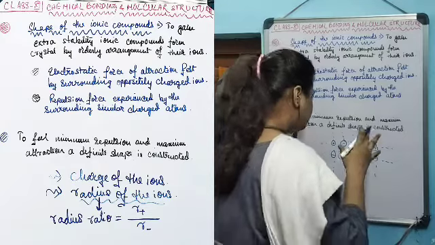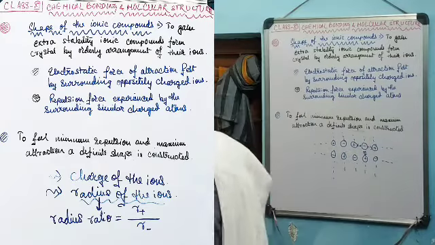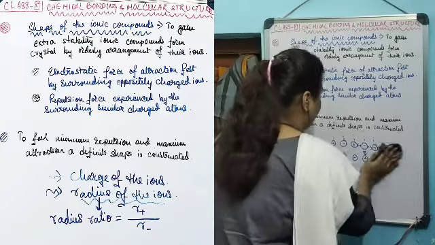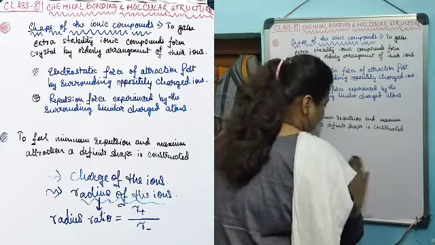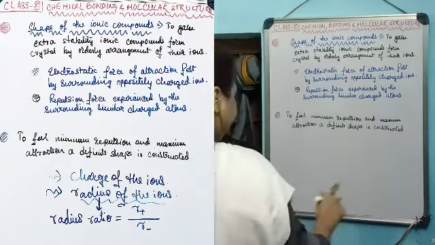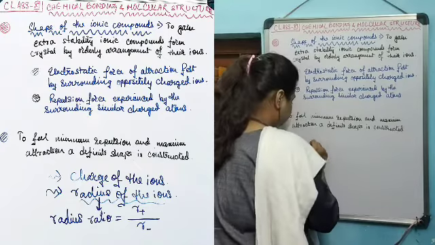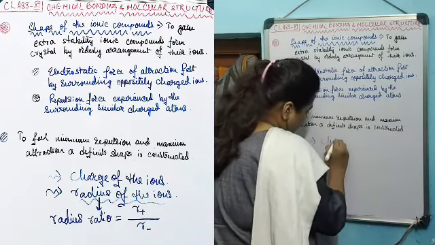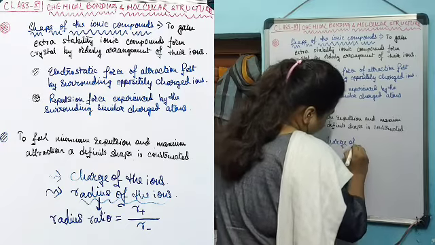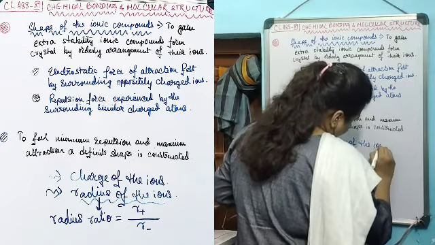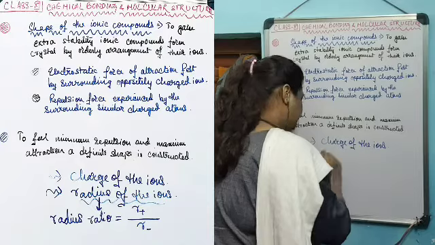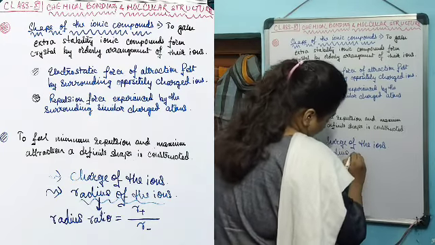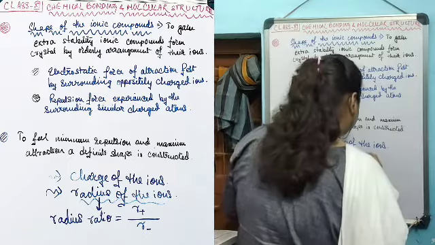Now, to have this minimum repulsion and maximum attraction, to get this definite shape, this entire parameter depends on two factors. One factor is the charge of the ions, and the second is the radius or the size of the ions.